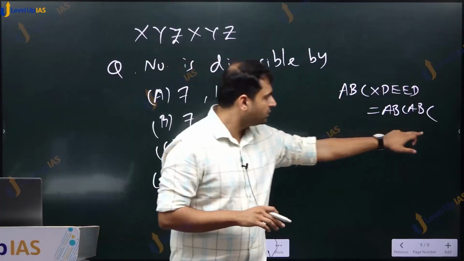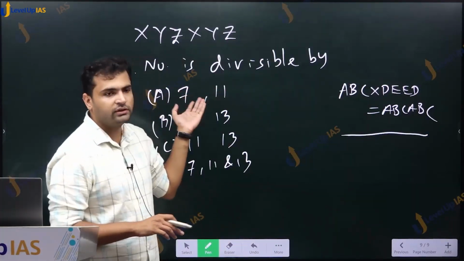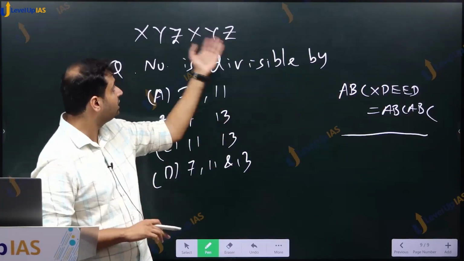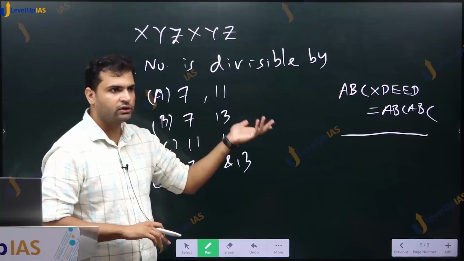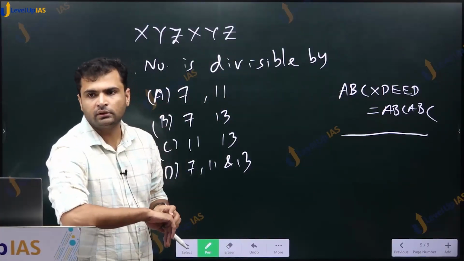But in case you solve the PYQ, you should have done this. You could have done this within seconds. This is the same number. ABC is there, here XYZ is there, it is the same. There is no difference. Right.